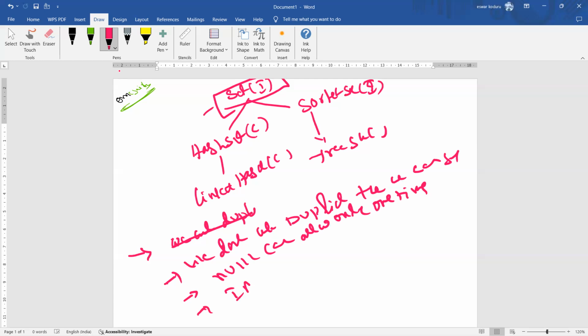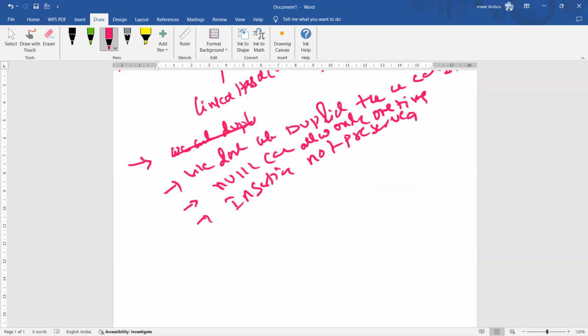Third, insertion order is not preserved. Fourth, index is not maintained. Then we go for Set.